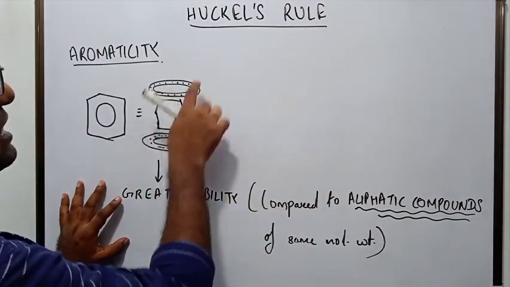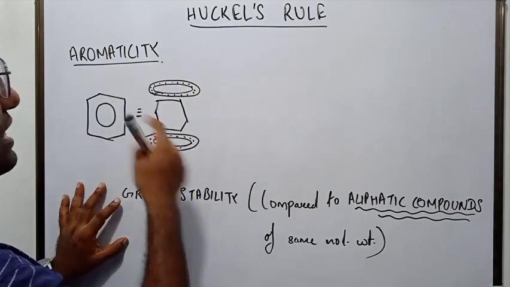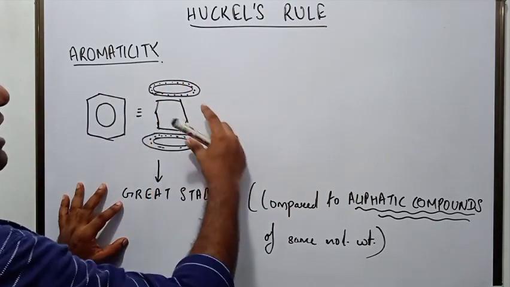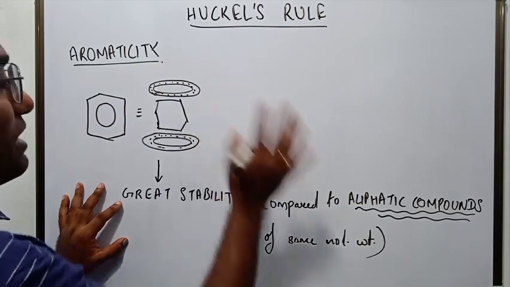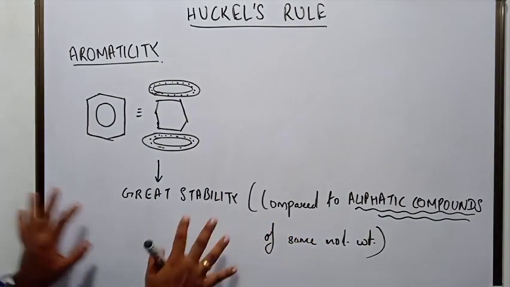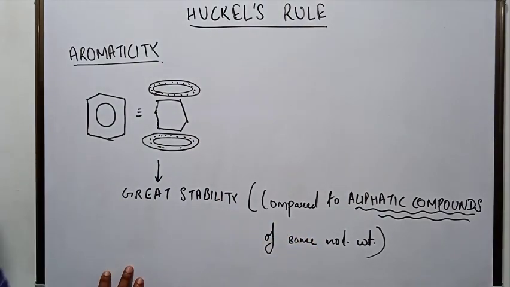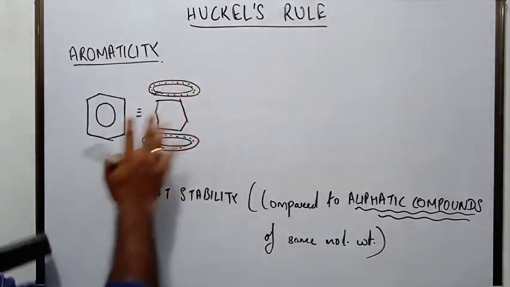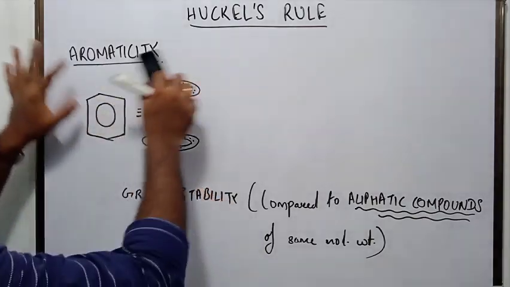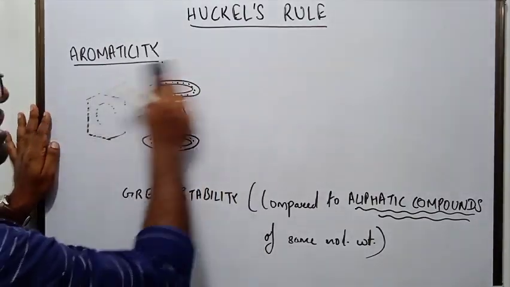Why? Because there is delocalization of electrons in the ring, and there is a pi cloud above and below the plane of the ring. So therefore they are greatly stable. No electrophile can come and attack the system because the electrons are delocalized.